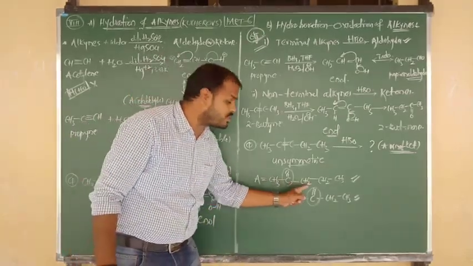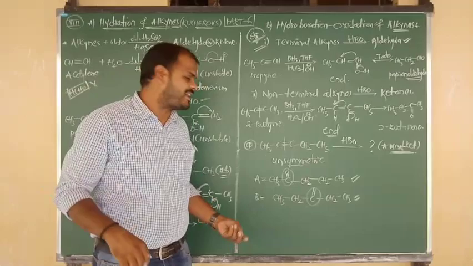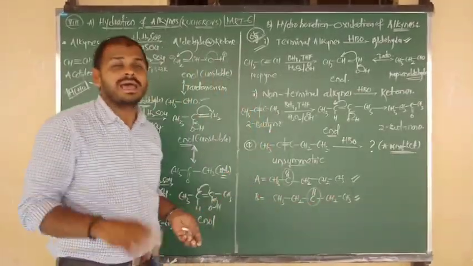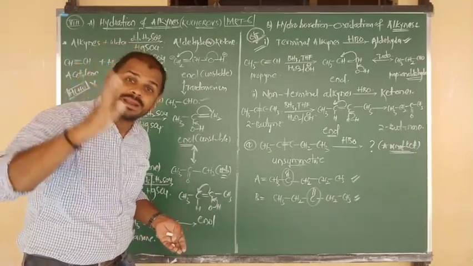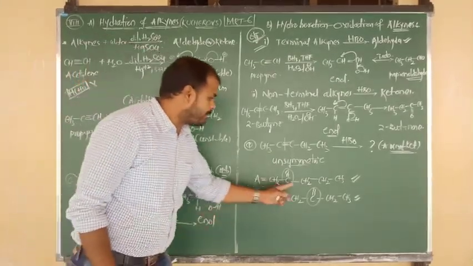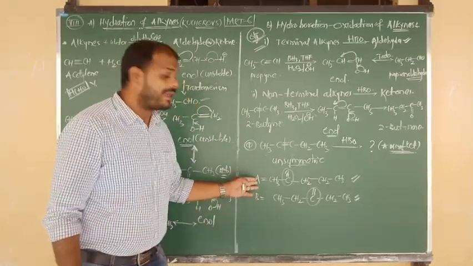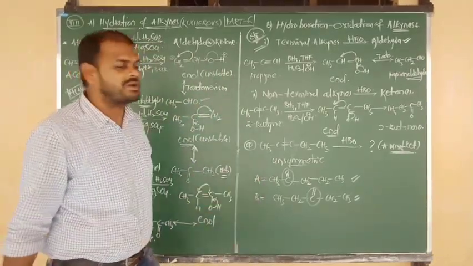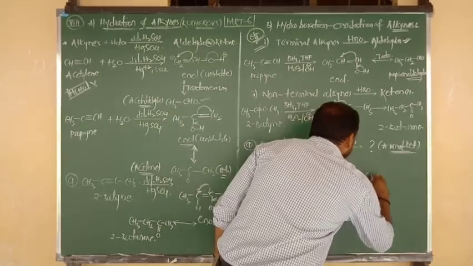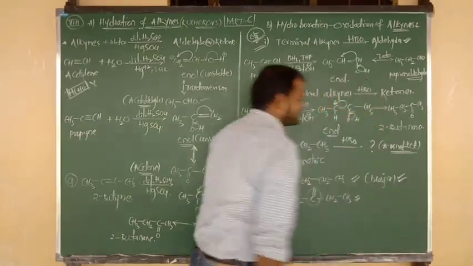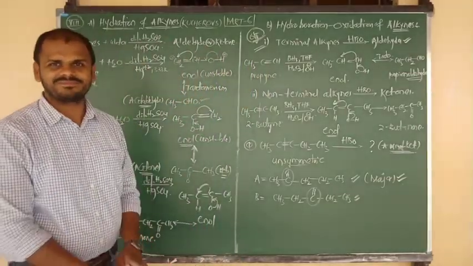So methyl ketones are more stable as compared to ethyl ketones as per resonance, as per hyperconjugation. Which contains more alpha hydrogens? The first case, so that contains more hyperconjugated structures. That means methyl ketones are the major or predominant products.